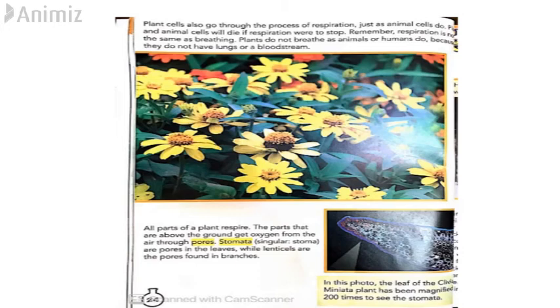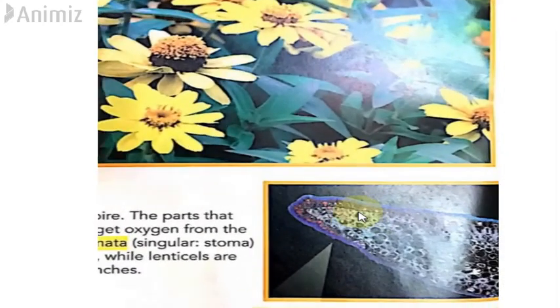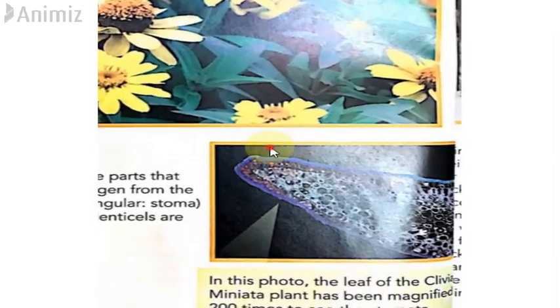Okay. Now in this photo, the leaf of the Salvia miniata plant has been magnified 200 times to see the stomata. So these are stomata, these are small pores. If you look closely at this picture, this is a plant called Salvia miniata, and because it's so small, it has been magnified.